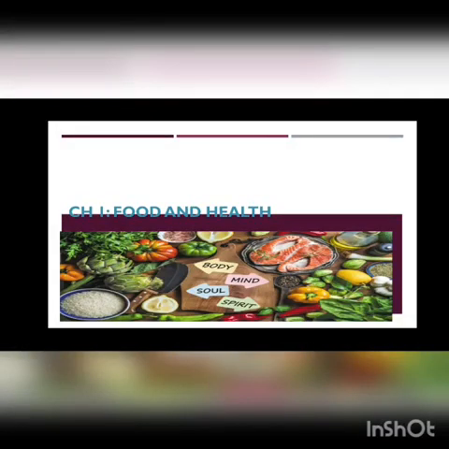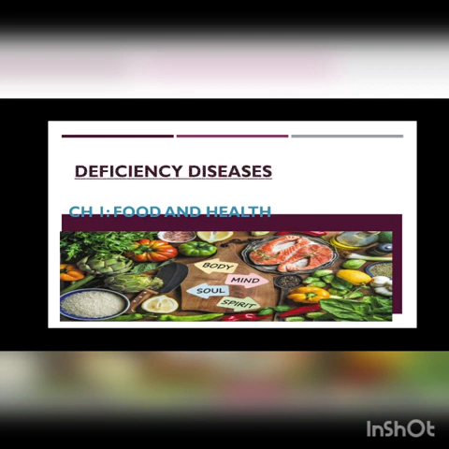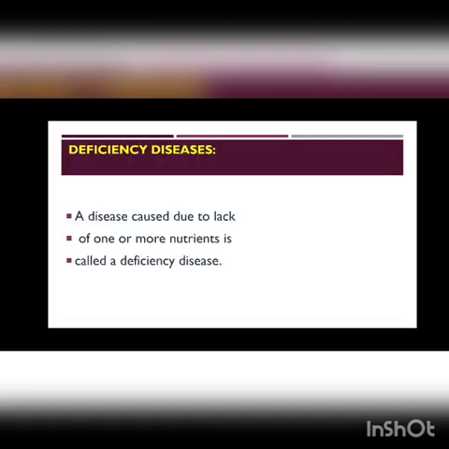Hello students, we'll continue with the next topic in chapter Food and Health, and today's topic is deficiency diseases. As we studied, for proper functioning of the body, we need to have all nutrients in our diet in proper amount. And what are these nutrients? They are carbohydrates, fats, vitamins, minerals and proteins. Let's see what a deficiency disease is. A disease caused due to lack of one or more nutrients is called a deficiency disease.